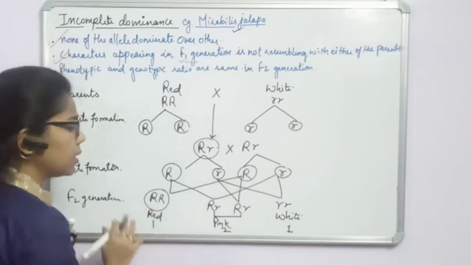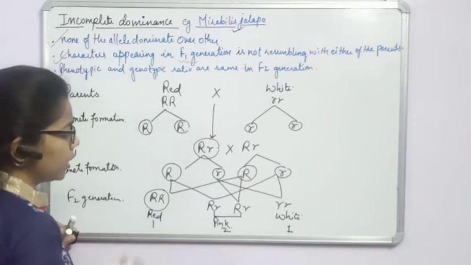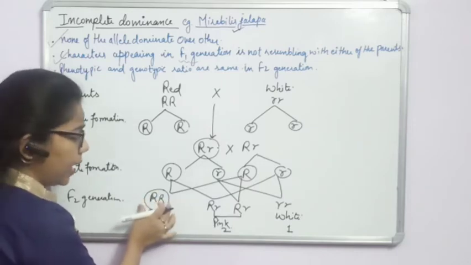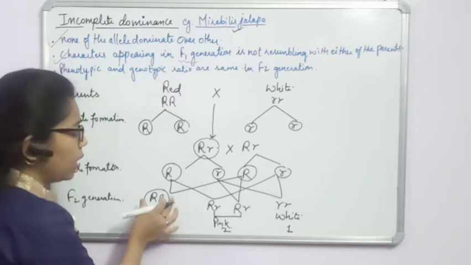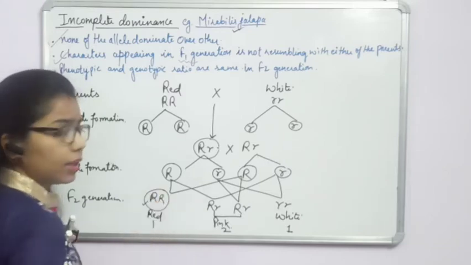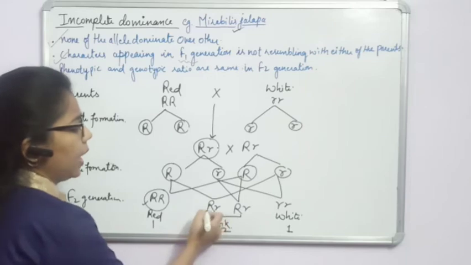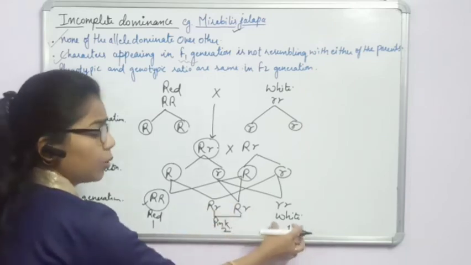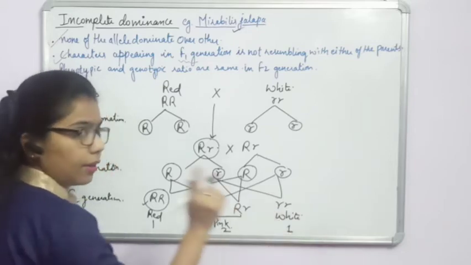And if we compare the genotypic ratio, what will the genotypic ratio be? Homozygote red, or homozygote capital R, 1. Heterozygote, we are having 2, and homozygous recessive we are having 1.